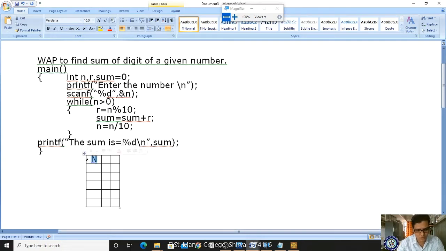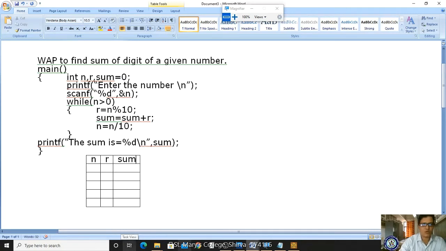If I want to do that summation, if I enter 123, and I'm taking r and sum, right? Now what is the initial value of sum? 0. Now the first output statement I am writing: Enter the number.